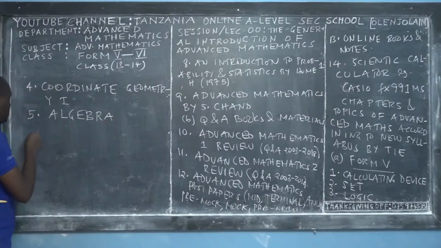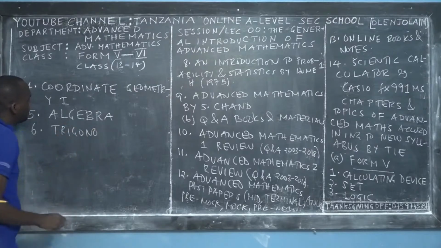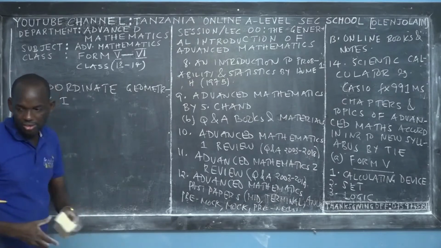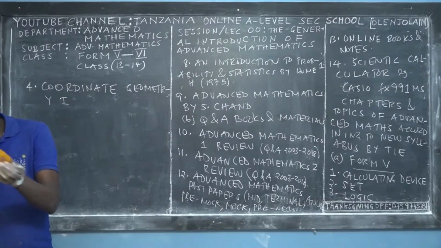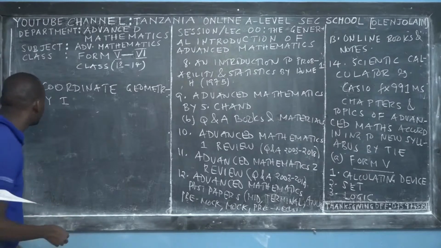The sixth topic, we call it trigonometry. In order, so coordinate geometry, is it the first topic or the fifth topic? What is the fifth topic? The fifth topic is functions.